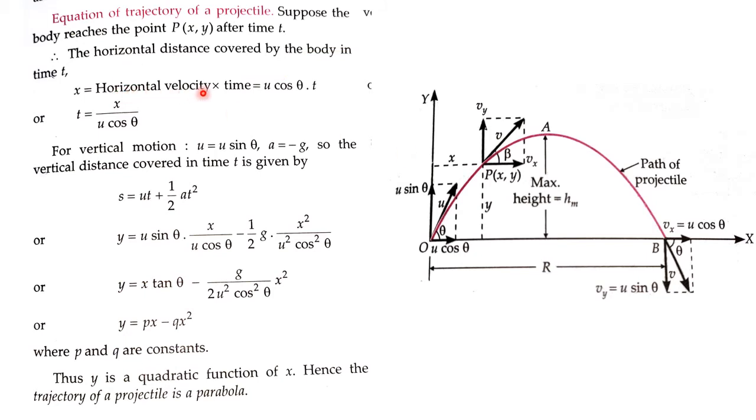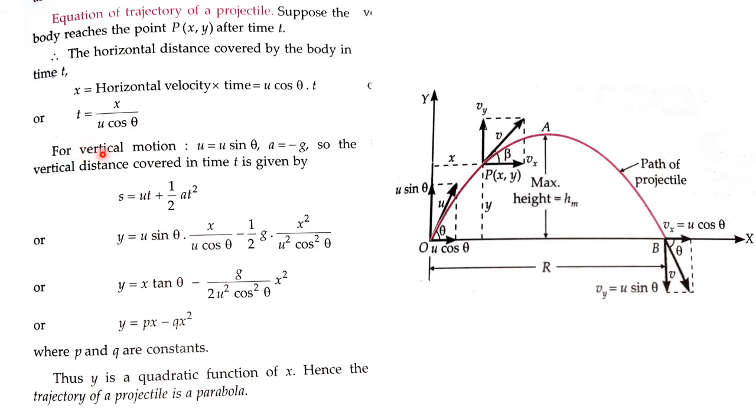So horizontal velocity times time. Since we are considering the horizontal motion, we will use the horizontal component of the velocity, which is u cos theta. Horizontal velocity will be u cos theta times time, denoted by small t. Therefore, I can write t equals x by u cos theta. Send this u cos theta to the denominator. So this is the time.